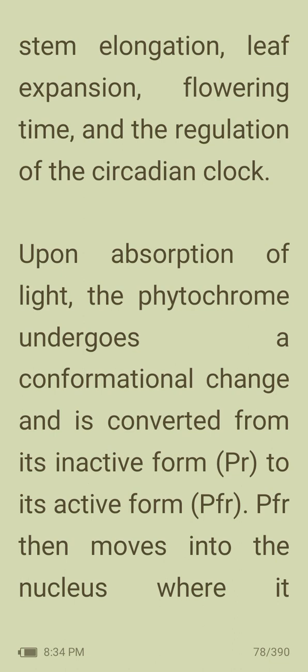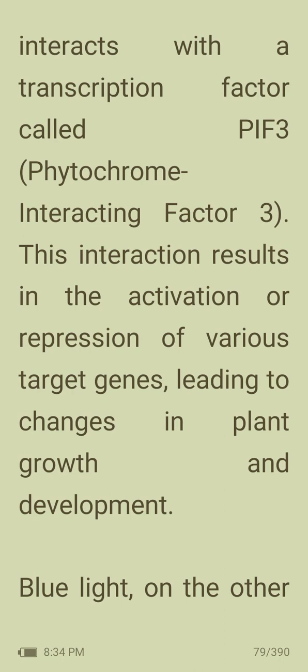Upon absorption of light, the phytochrome undergoes a conformational change and is converted from its inactive form, Pr, to its active form, Pfr. Pfr then moves into the nucleus where it interacts with a transcription factor called PIF3, phytochrome interacting factor 3. This interaction results in the activation or repression of various target genes, leading to changes in plant growth and development.